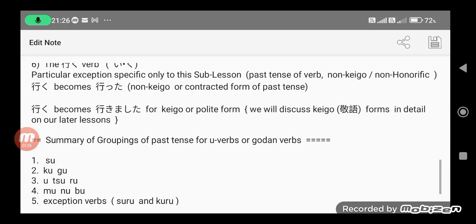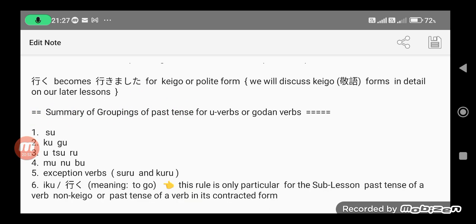But if you're curious what the Keigo form past tense is, it's simply the extracted mass stem of the iku. So what is again the rule? We change the U sound into its I sound, so the iku becomes iki, and then plus mashita, so iku becomes ikimashita. But that is for the Keigo form. Later on we will discuss that in our later lessons.